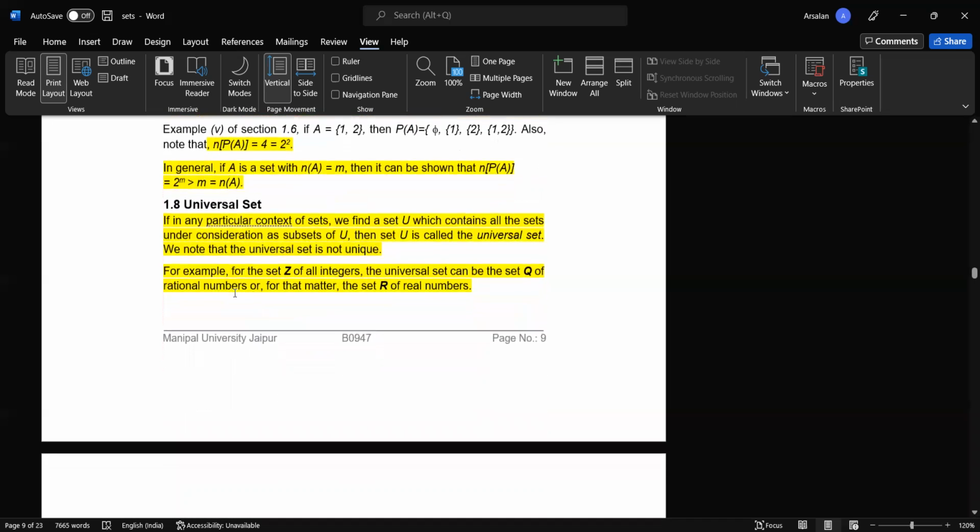Now the universal set. Basically, you can consider a universal set as the thing from which things are made. For example, for the set Z of all integers, the universal set can be the set Q of rational numbers. Q is a rational number which can be written in the form p by q, where q does not equal 0, and Z is a part of Q, which means Z is a subset of Q, because Q consists of Z. So we can consider Q as a universal set in this condition.